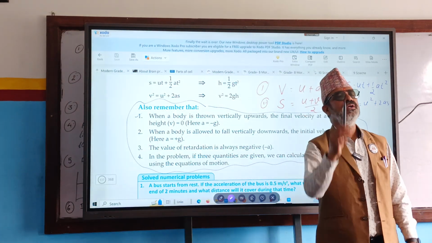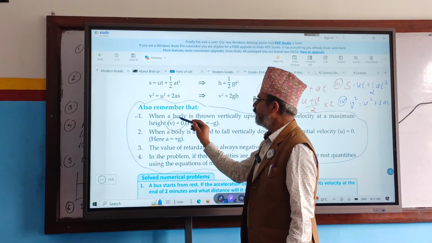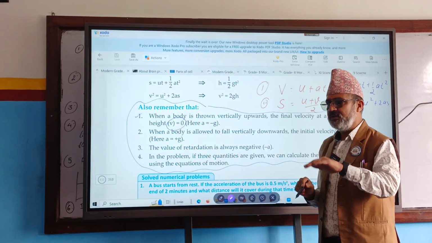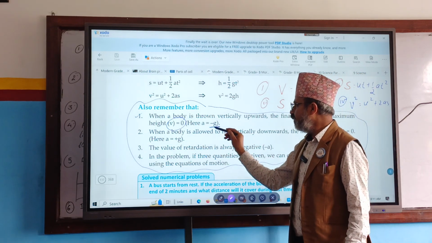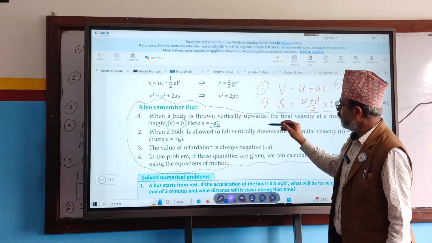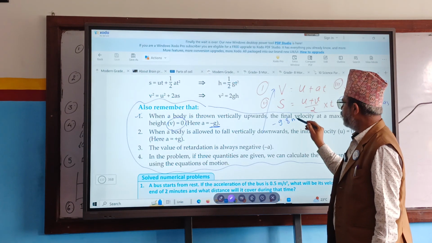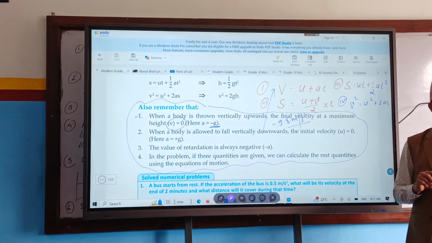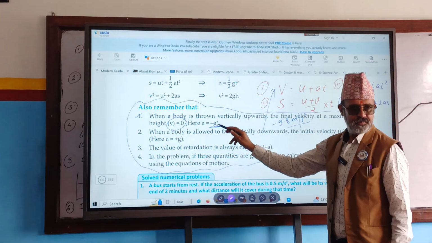If we throw something upward, at that time the final velocity will be how much? 0. Initial velocity has a value, but final velocity is 0. And the value of g will be negative. If we are throwing something upward, then the value of g will be how much? Minus 9.8 meter per second square. g means acceleration due to gravity.